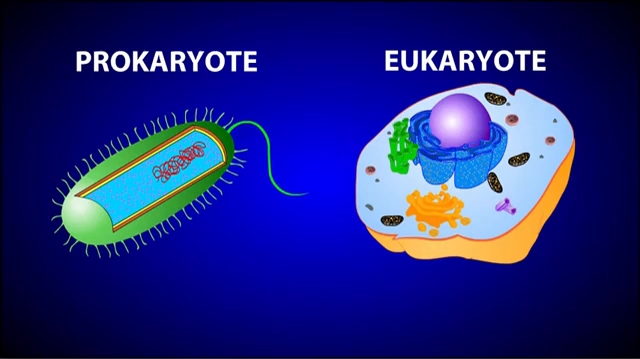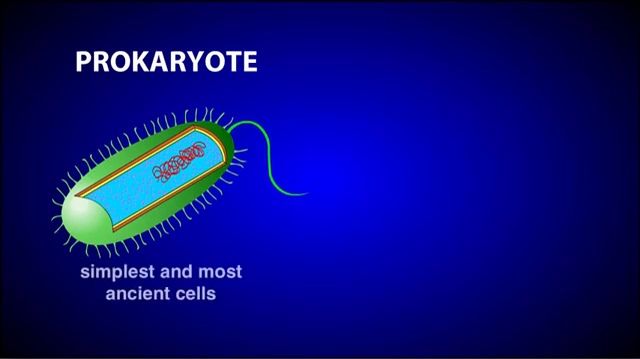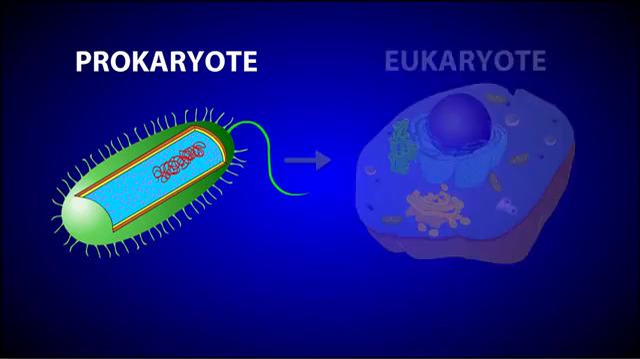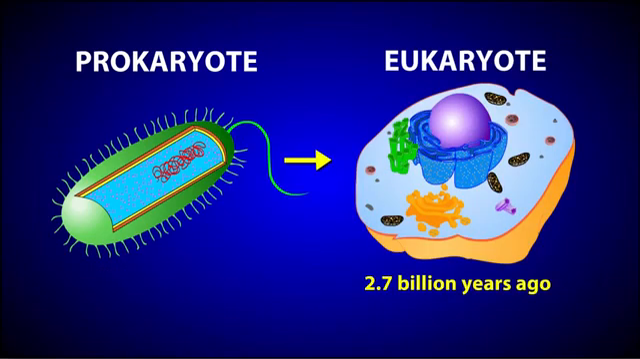Cells: prokaryotic and eukaryotic. Prokaryotic cells are the simplest and most ancient types of cells. They were the only form of life on Earth for billions of years before eventually giving rise to eukaryotic cells. If you take a look at prokaryotic and eukaryotic cells side by side, you can see a number of differences.